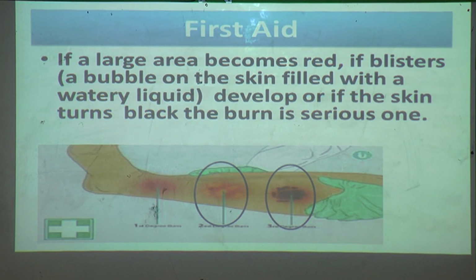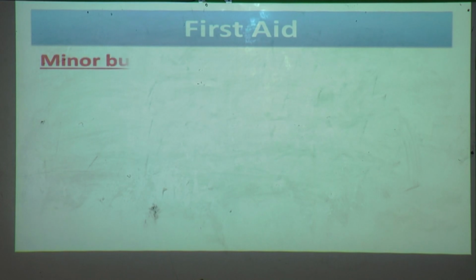Or sometimes if the skin turns black, the burn is a serious one. See, these two pictures are there. Those are serious burns. When a small area of skin becomes red, it is a minor burn. But if a large area becomes red and blisters develop, or if the skin turns black, the burn is a serious one. So you can treat or help only in the case of minor burns. If serious burns are there, you have to call a doctor or meet a doctor.